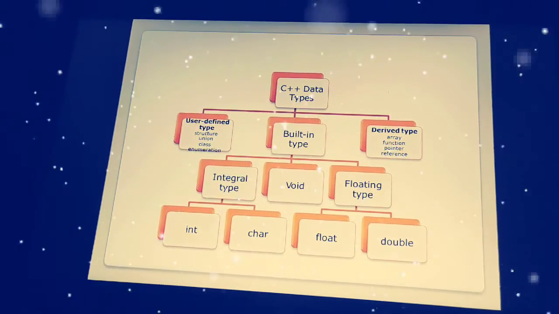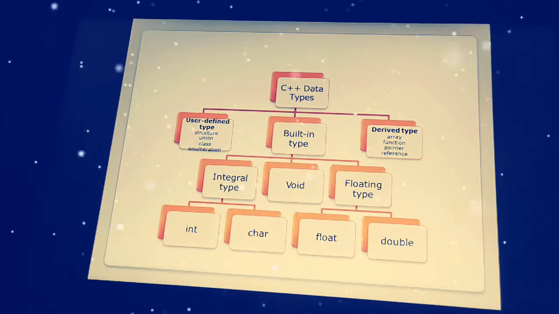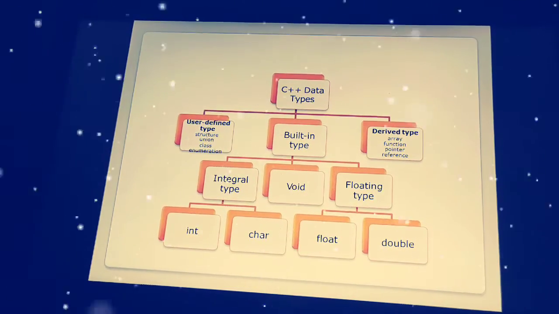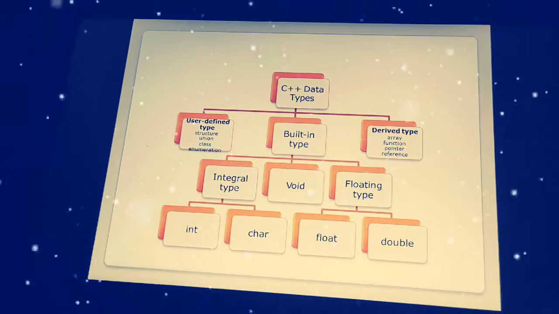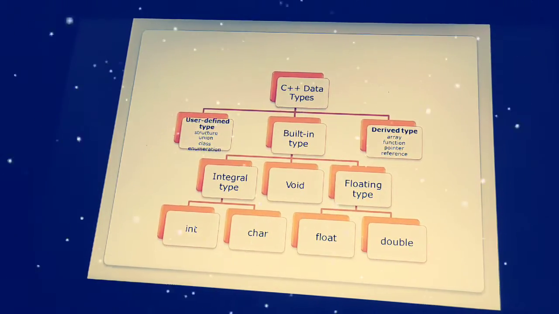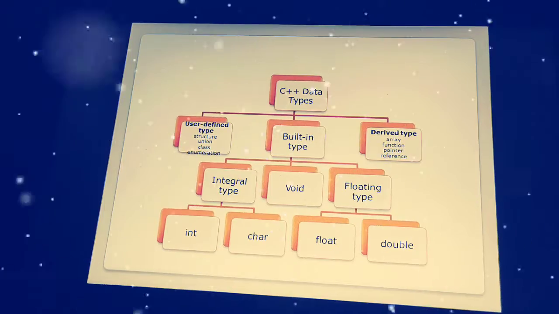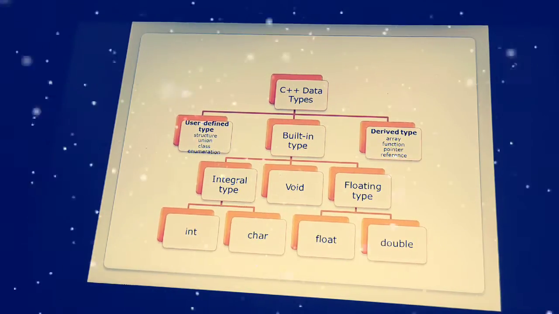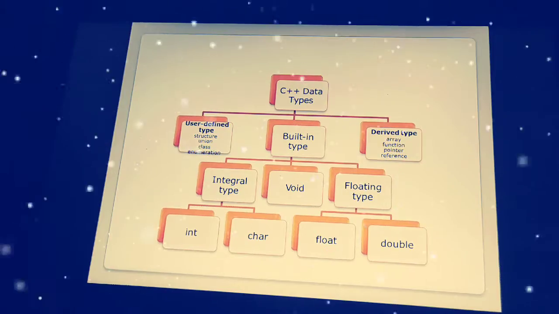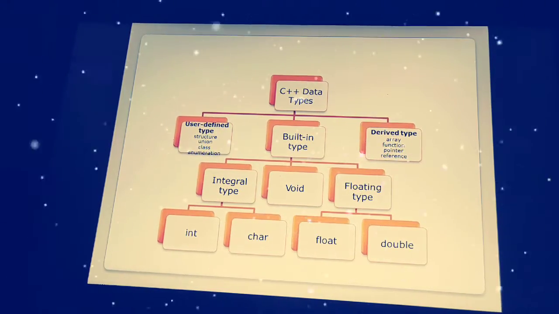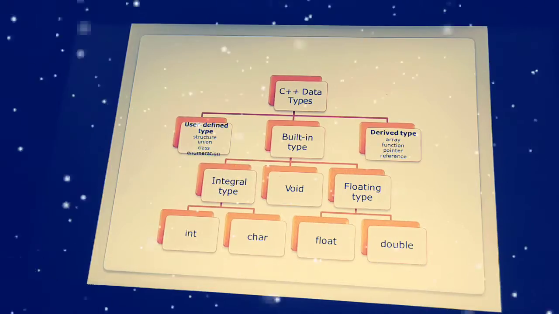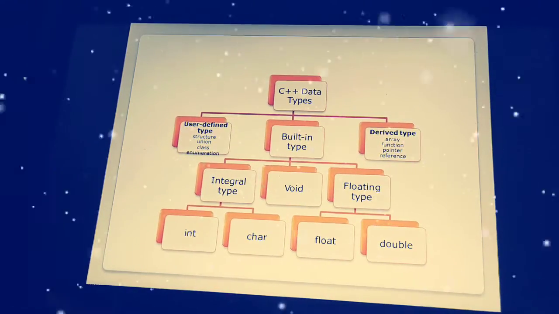So coming to the built-in data types, I'll go here with the integral data type, and again here integral data types are classified into int type, character type and void, and floating point is again classified into float and double. Excluded from these are short, long, double, boolean, byte. All these are the different kinds of data types present in the built-in data types only. All of those are known as the primitive data types. Primitive data types and built-in data types are of the same kind.